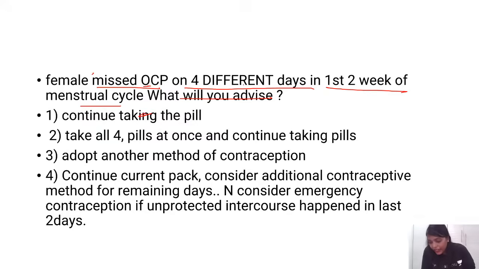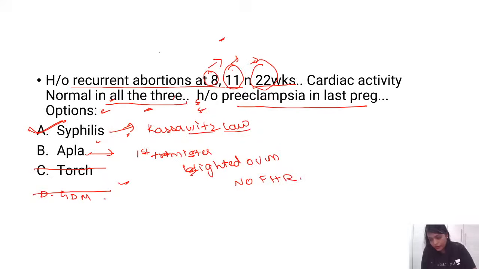There was no cardiac activity. All pregnancies had no cardiac activity. Can anybody post me this question correct? Some of you are writing normal cardiac activity, some of you are writing cardiac activity absent. That really confuses me.